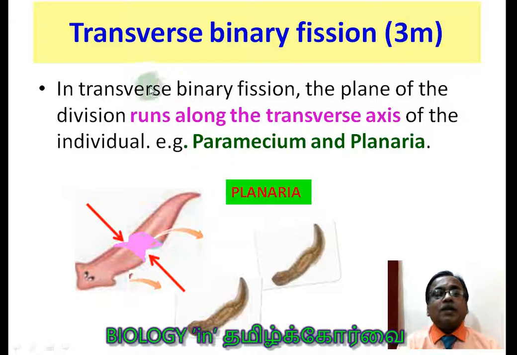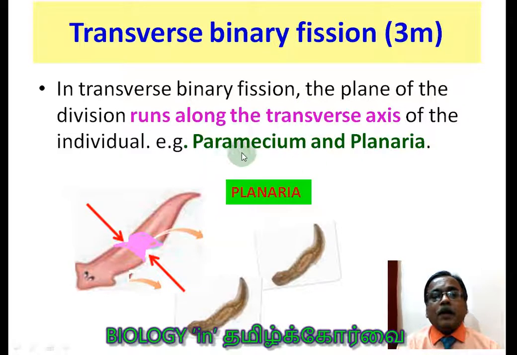Now let us easily understand all these 3 types of division. First one is transverse binary fission. This can be asked individually in a 3 mark question. In transverse binary fission, the plane of division runs along the transverse axis. Example, planaria. This is the planaria, this is the longitudinal axis, and this is the transverse axis. So transversely, it constricts at the middle of the body and becomes 2 organisms. Then it is called transverse binary fission.